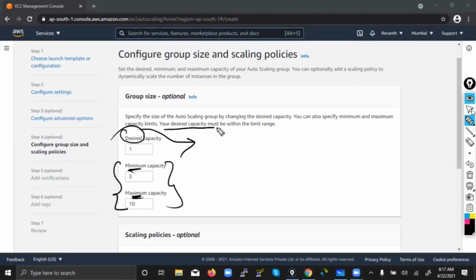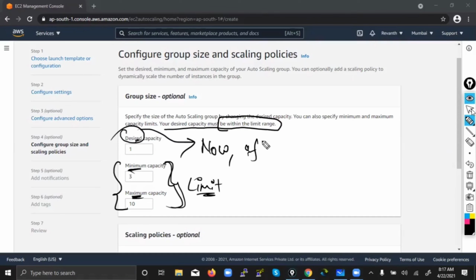See here, you can see your desired capacity must be within the limit range. What is the limit? This is the limit. Minimum and maximum is nothing but the limit. What is the desired? Next comes the question. Desired means